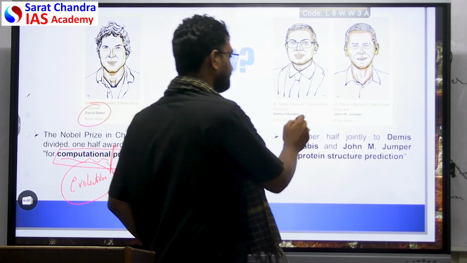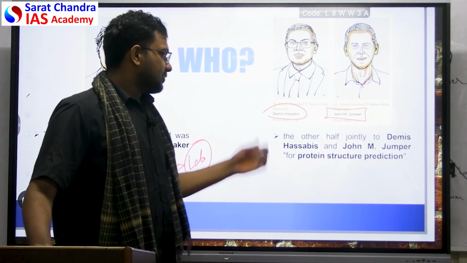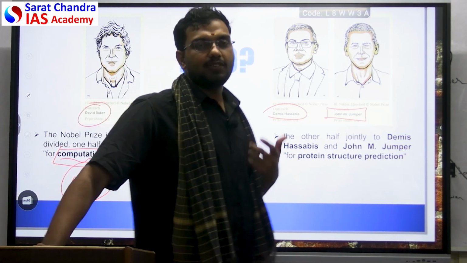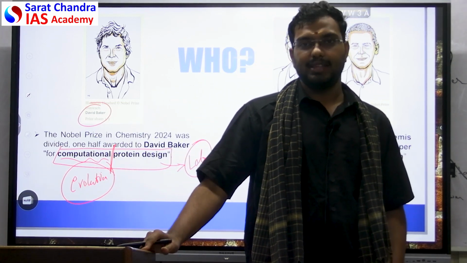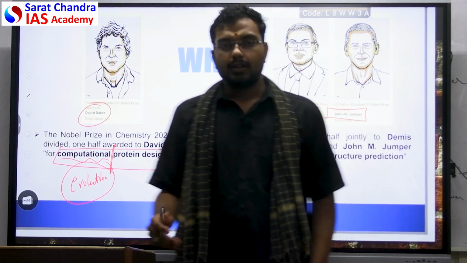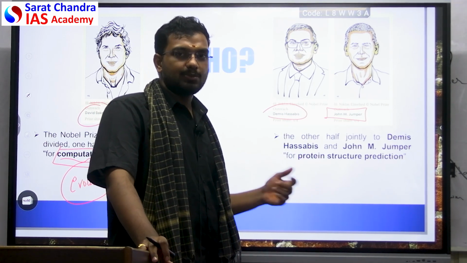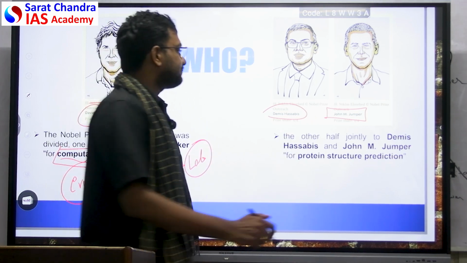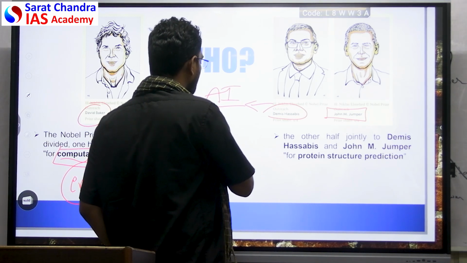One is Demis Hassabis and the other is John M. Jumper. Mr. Jumper and Hassabis have played a very important role using artificial intelligence. This artificial intelligence is also becoming a very important theme in the UPSC in the coming years. Now, we need to focus on how this technology has enabled the discovery, and for what purpose the Nobel Prize has been awarded. What they have done is they have created a new AI software called AlphaFold.